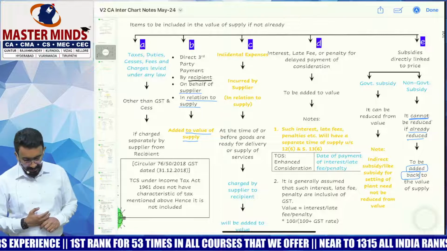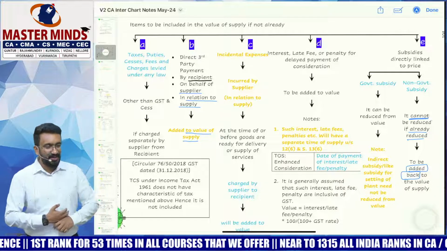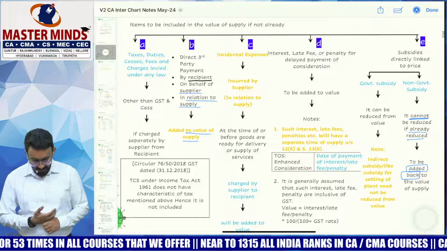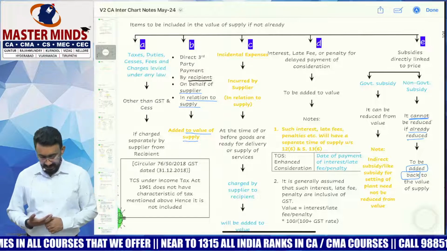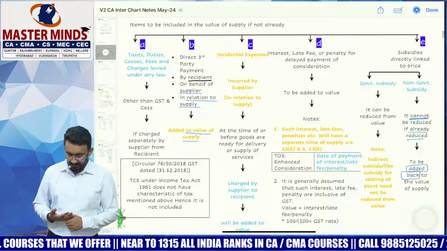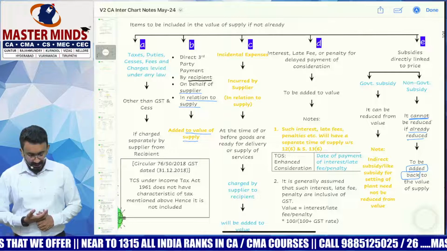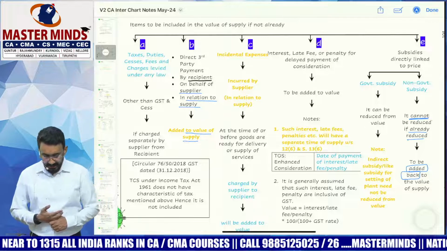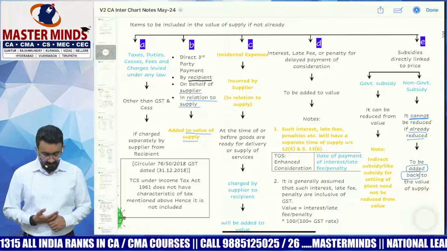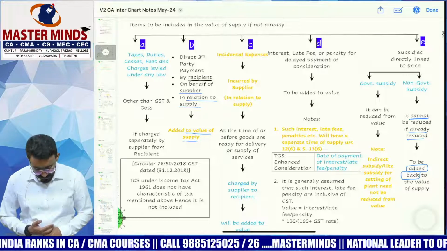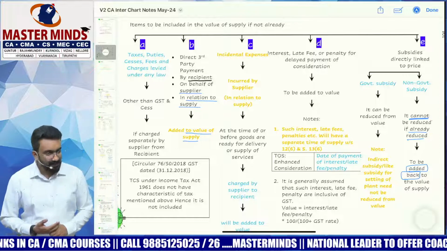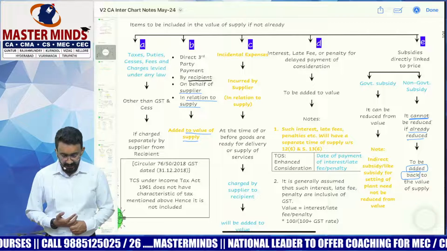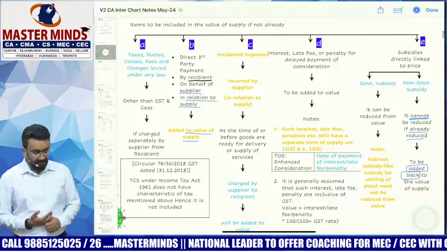Clause B, what does clause B say? It's one sentence I've divided into parts. It says direct third party payment by the recipient on behalf of the supplier in relation to supply should be added to the value of supply. Clause C says incidental expenses incurred by the supplier in relation to supply, at the time or before the goods are ready for delivery or supply of services, charged by the supplier to the recipient, will be added to the value. Then clause D says interest, late fee, penalty for delayed payment of consideration to be added to the value.